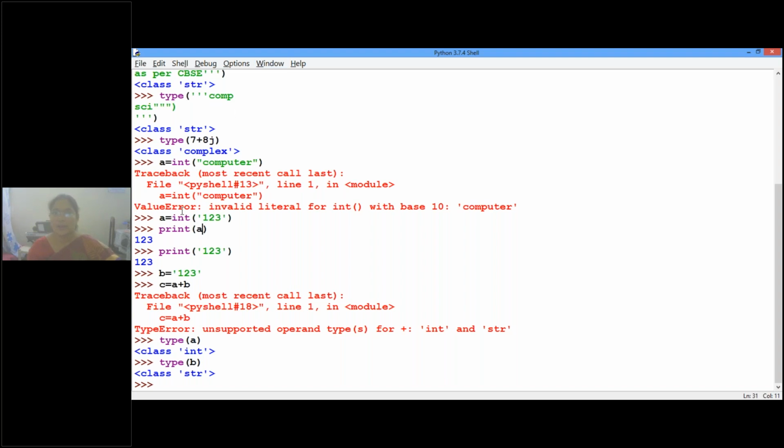Are you all following? So here we have seen one type function, another integer function, and another print function. Print function is just to display. We need not assign this print to something else. But when you are doing some type conversion, we have to assign it to another variable, or you can directly take this value and give it to print function. Clear? Okay, let's proceed for data handling.